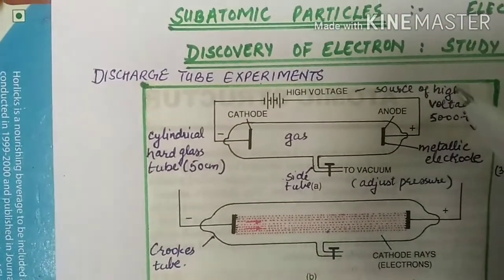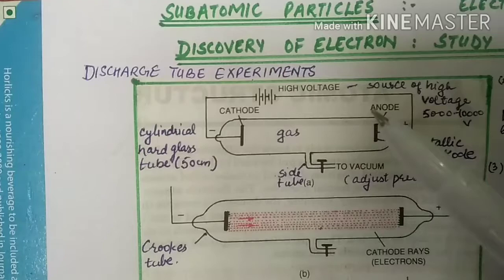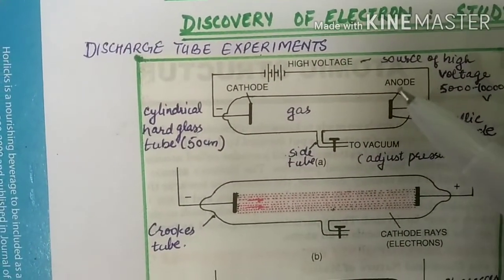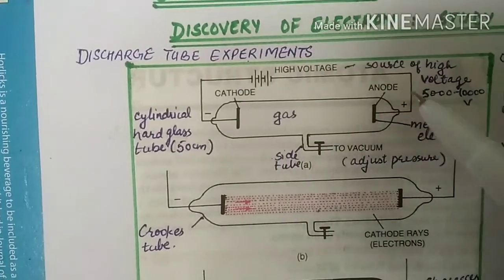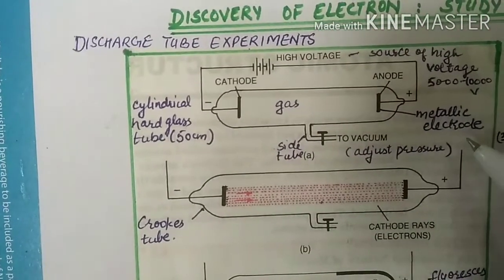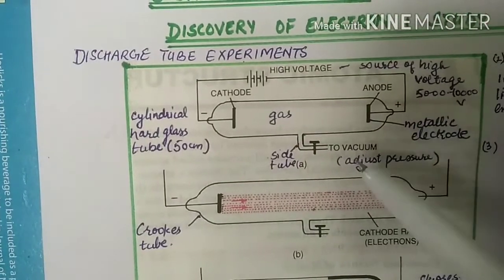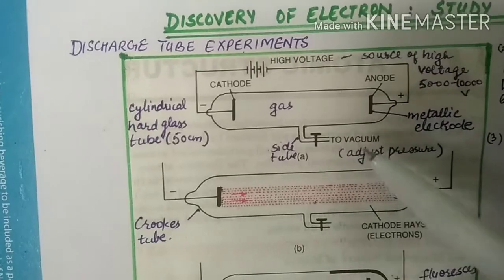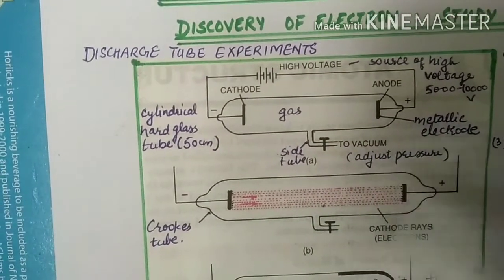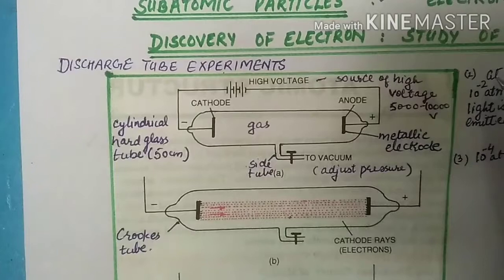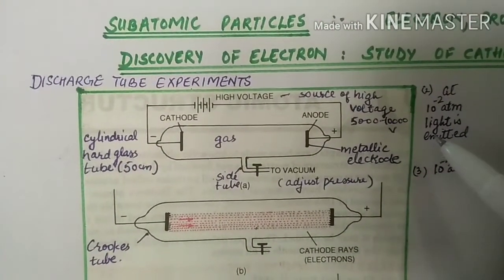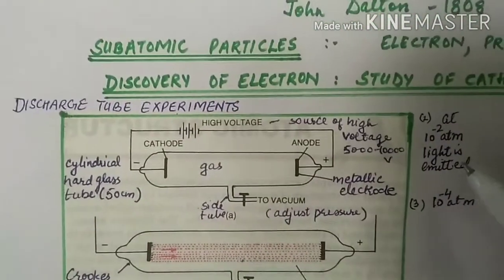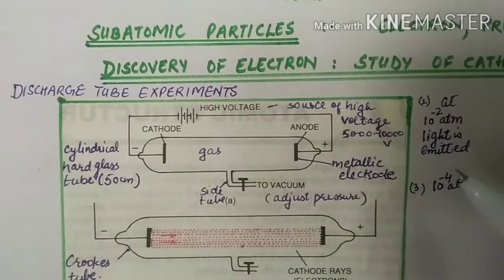Initially, at normal pressure, the gas was found to be a non-conductor of electricity even at a very high voltage of 5000 to 10,000 volts. But when using the vacuum pump, the pressure was decreased slowly, the gas started conducting electricity. At a pressure of about 10 raised to power minus 2 atmosphere, not only the gas starts conducting, but light is emitted from the gas.